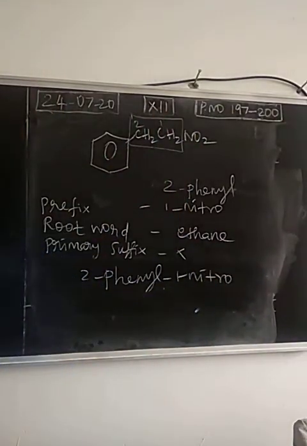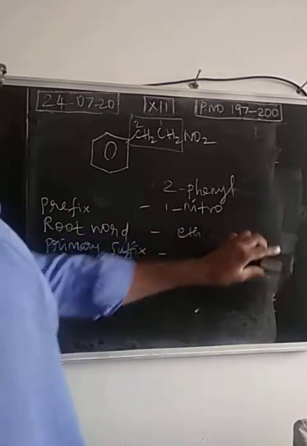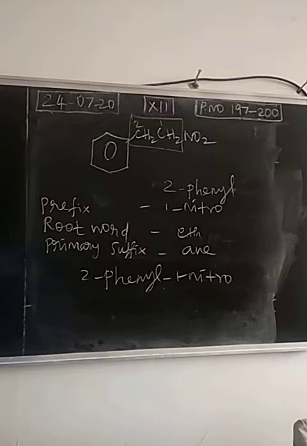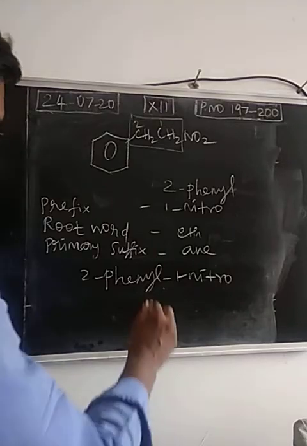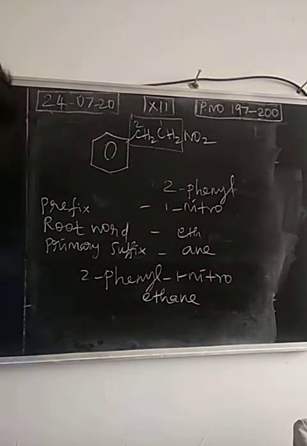Longest chain having 2 carbon atoms, so root word eth, primary suffix ane. So 2 phenyl, 1 nitro, ethane. So on page number 198, this is the last compound.